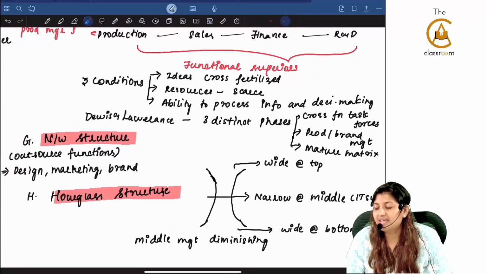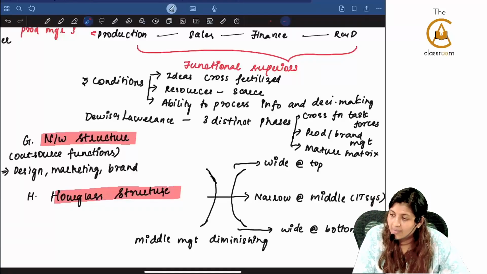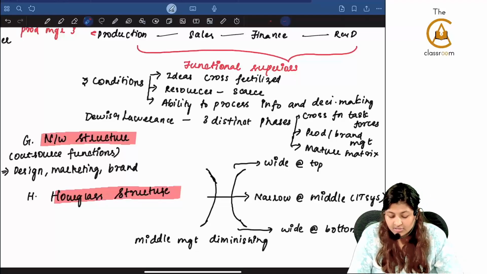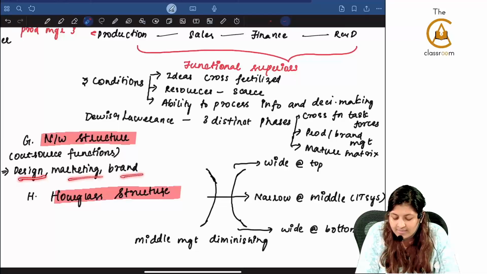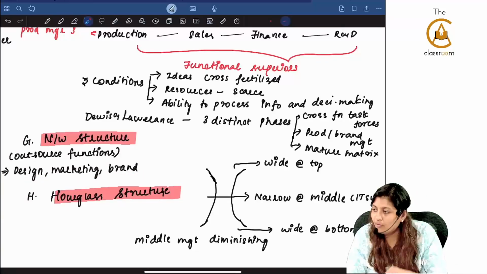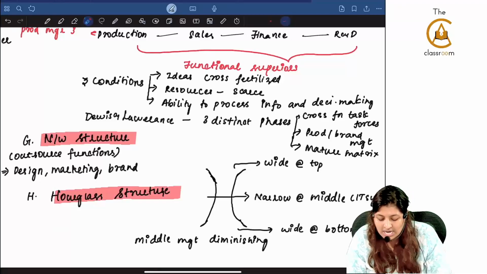network structure, where lots will be outsourced. Example for that we saw is Mind and Company and also Nike. So most of the functions will be outsourced here, so that they can focus on the design, marketing, brand. They can focus on their core. They don't have to focus on HR. They don't have to focus on admin and other things.